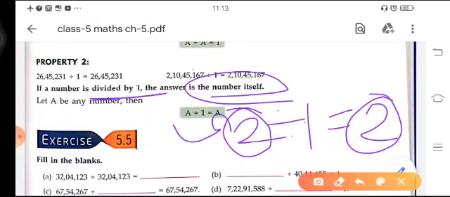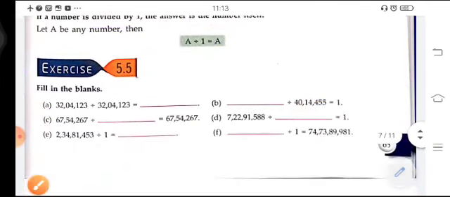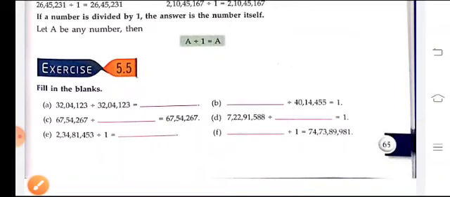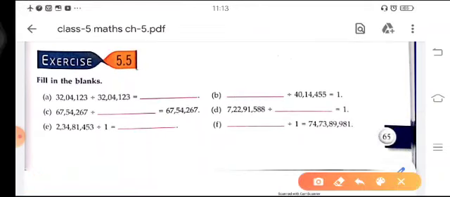Now we will move to our next exercise, exercise 5.5, which is a fill in the blanks exercise related to division facts. If we see the A part, it is related to property number 1: if we divide a number by itself, our answer will be 1.